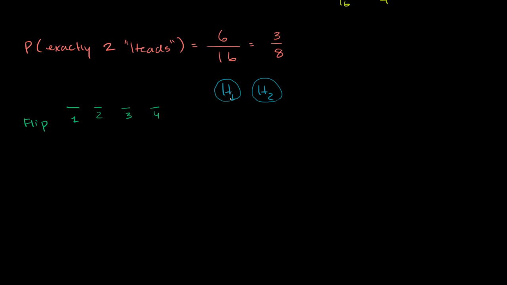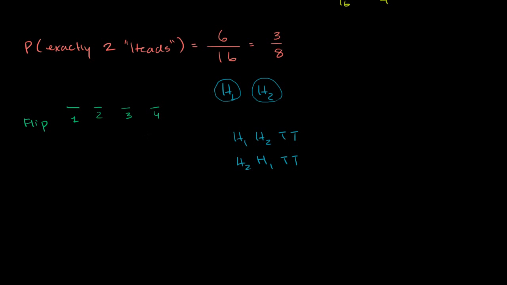And what we're going to see in a few seconds is that we actually don't want to double count. We don't want to double count this situation. Heads 1, heads 2, tails, tails, and heads 2, heads 1, tails, tails. For our purposes, these are the exact same outcomes. So we don't want to double count that, and we're going to have to account for that.